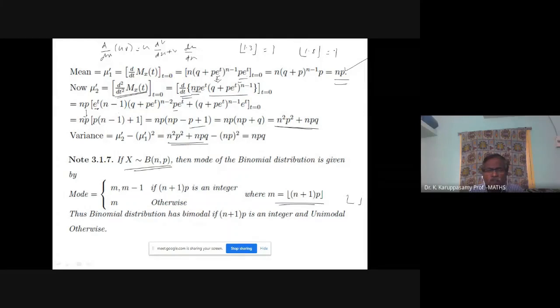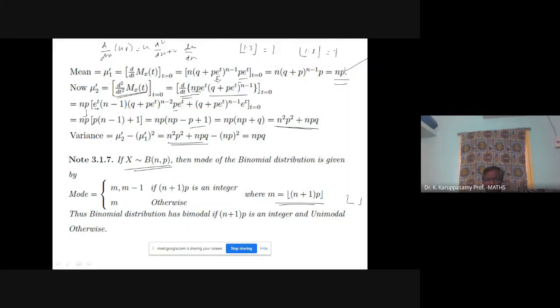So you find out the floor function m of n plus 1 into p. If n plus 1 into p is an integer, your answer is m and m minus 1, where m is the floor of n plus 1 p. If n plus 1 into p is not an integer, it may be a decimal number, 5.1, 5.7 like that. In that case, your mode is only m.